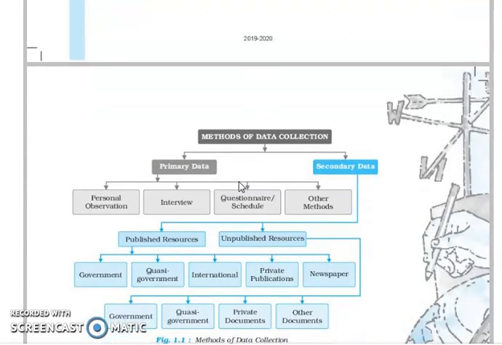You can see this chart you will make in the copy, in the white part of the copy. On the side you are writing the sources of the data, primary sources and secondary sources, in the ruled part of the copy. So in the white part of the copy, you are going to make this chart with a black pen.